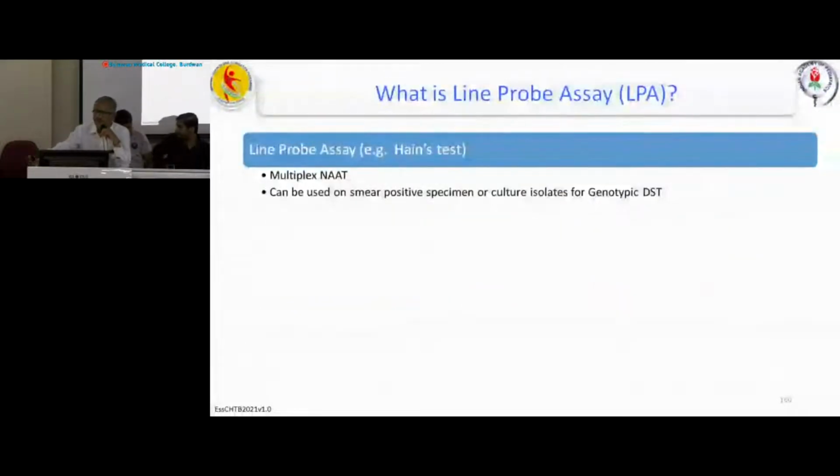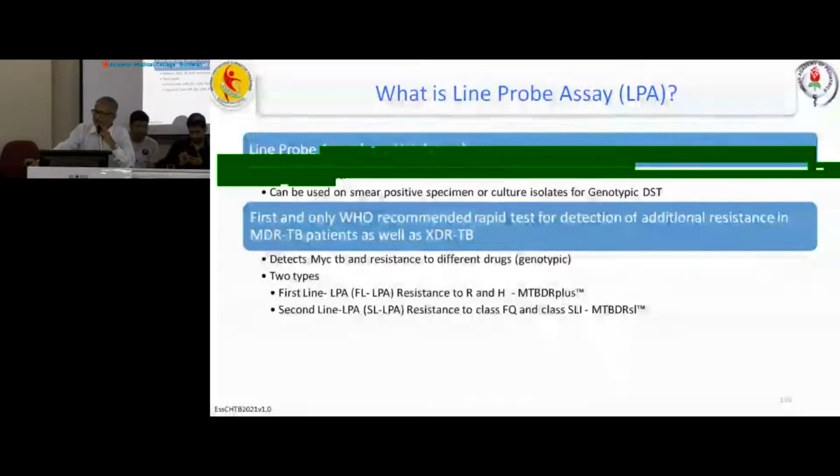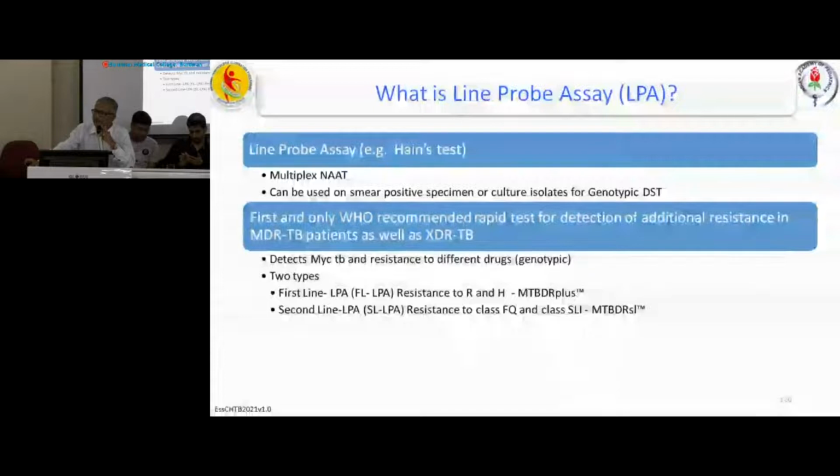So, a few points about line probe assay. Line probe assay, another name is Hain's test. This is nothing but a multiplex DST, a multiplex NAT, which can be used in smear positive or culture isolate. And this is the first and only WHO recommended method to see the resistance against other drugs, because by NAT we can demonstrate only resistance against rifampicin. But sensitivity with other drugs can only be done by LPA. That may be first line, that may be second line, that may be LCDST.